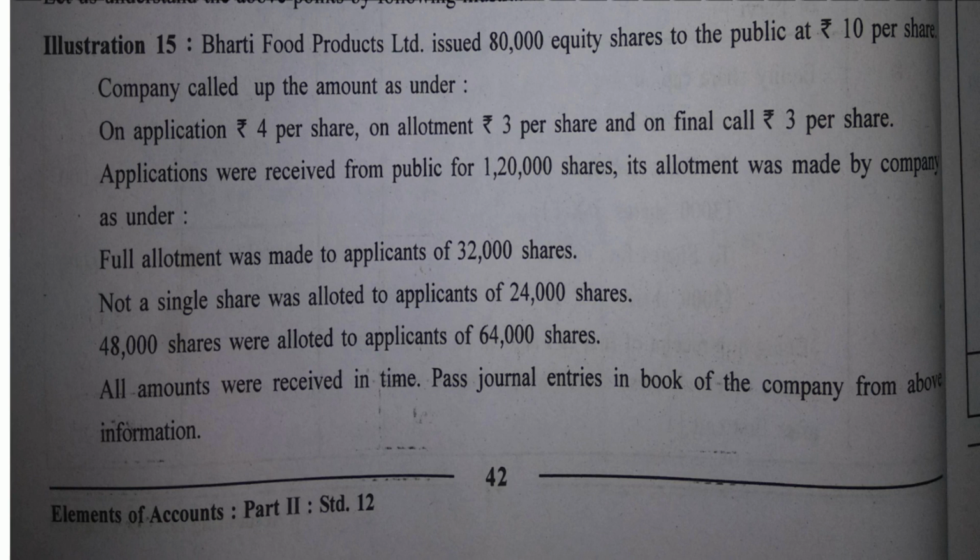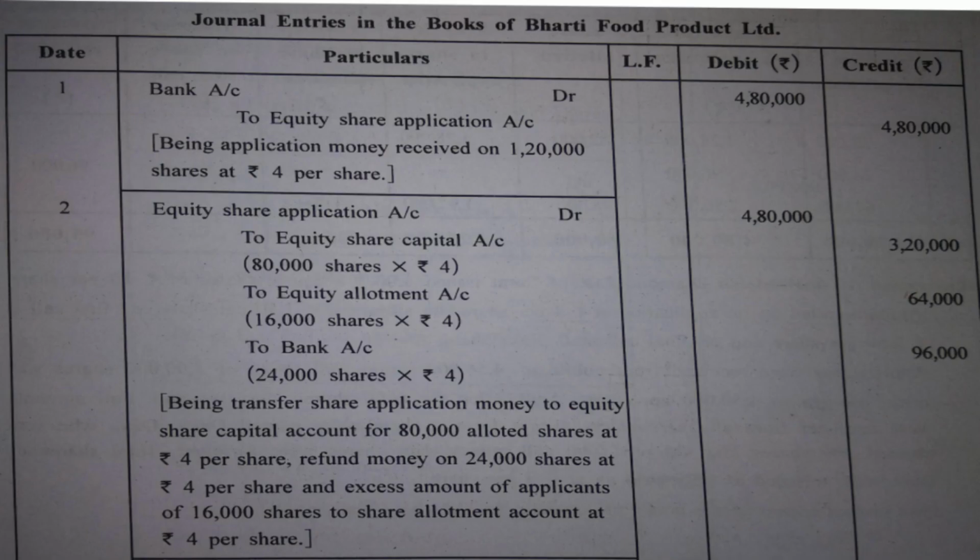Okay? So, all the amounts were received in time. Pass journal entries in the books of company from above information. Let us see the first journal entry that has been presented on your screen. First journal entry, which is always same. Bank account debit to equity share application account, 1,20,000 shares at 4 rupees each.